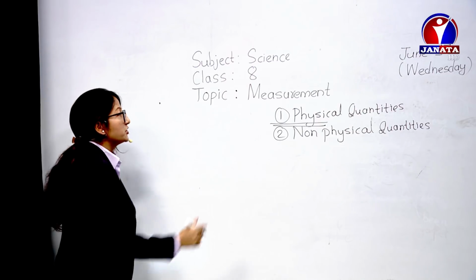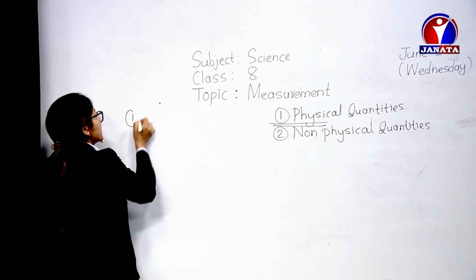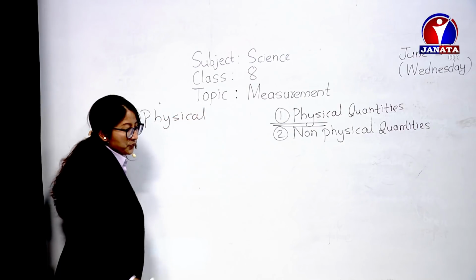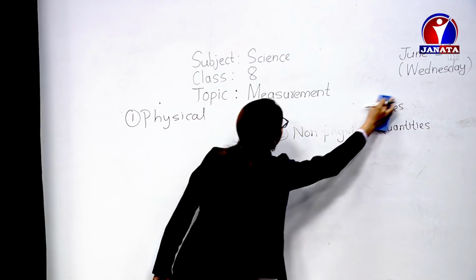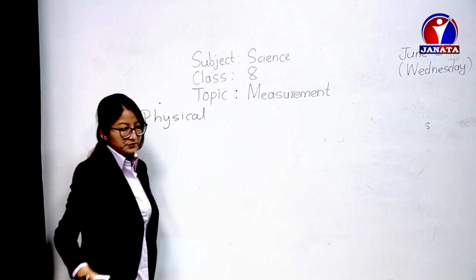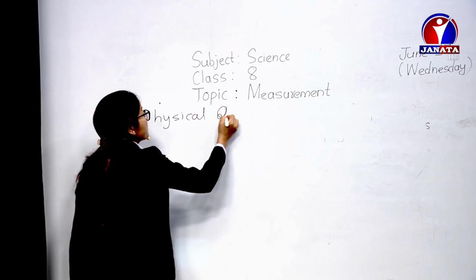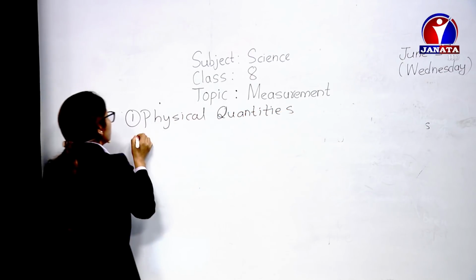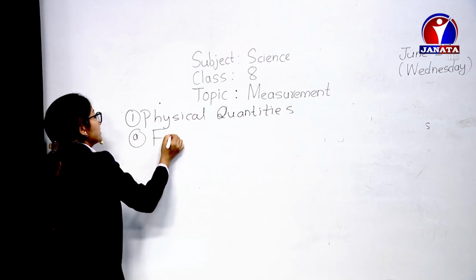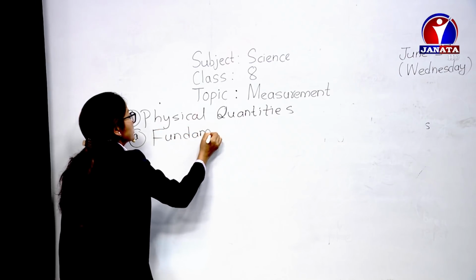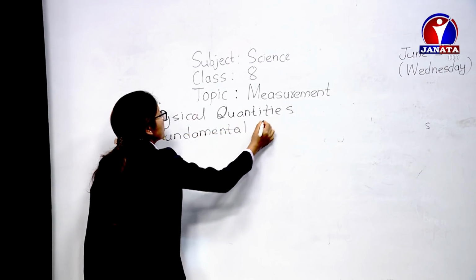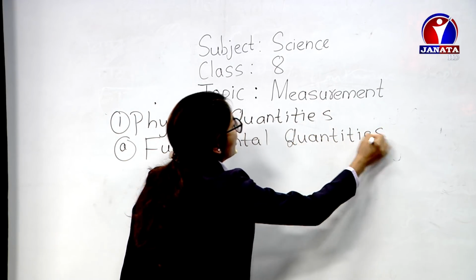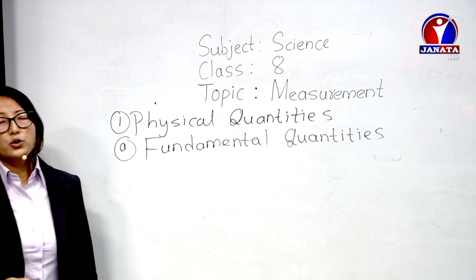So these are furthermore divided into two more types. Physical quantities are of two types. First one is fundamental physical quantities. I'll just write here fundamental quantities. Fundamental quantities are those quantities.